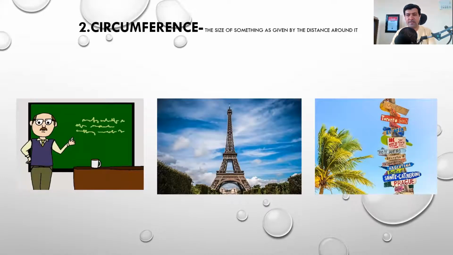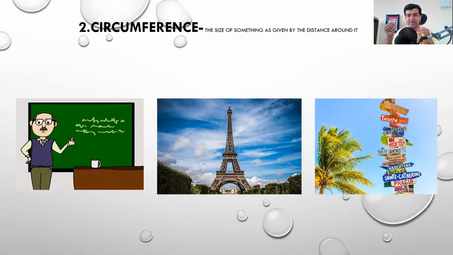Second, circumference. How are you going to break this? You have to make it a little bit humorous. You have to imagine that your sir was in France. He has recently come back from France.